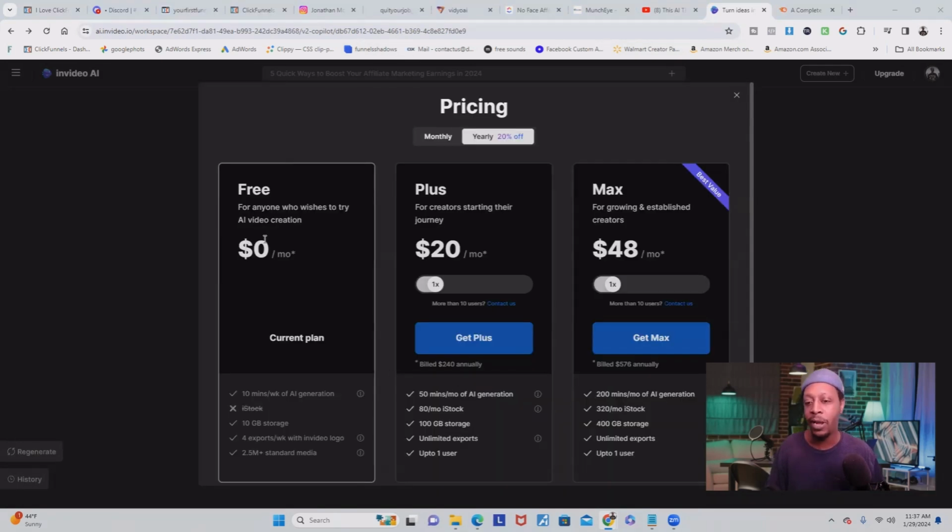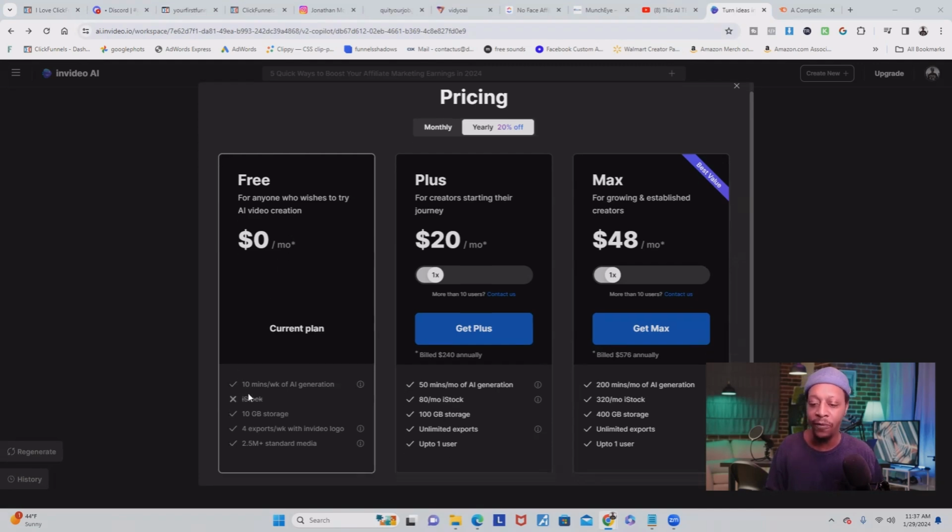Now, if you do want to upgrade, of course, they have a free version. With the free version, you get 10 minutes a week of AI generation. So you can make 10 minutes of videos each week, but it's going to have the branding and the watermarks on it. So if you're okay with that, then you can get away with the free version.